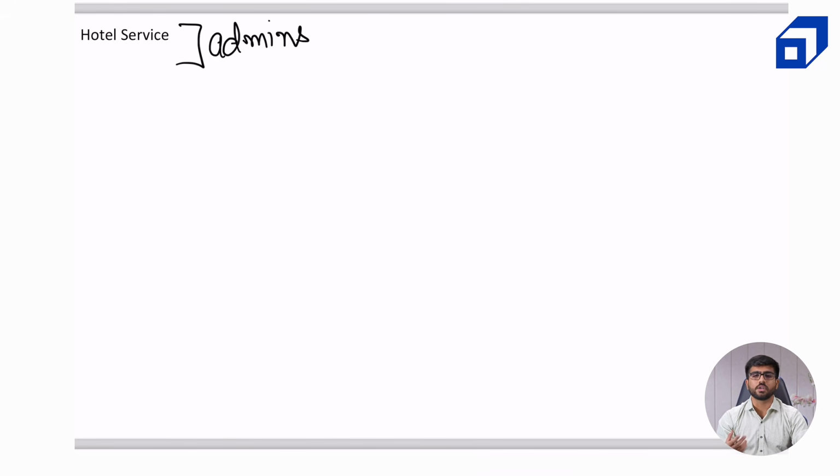Now, you will be asking me why only admins? Let's say a user wants to search some hotels. Cannot we allow the users also to have access to this particular service? Now, one of the reasons why I want only the admins to have access to this is authorization becomes much simpler, because the service is exposed only to the admins. We won't even expose the APIs through the hotel service. That acts as an encapsulation for us. It protects those APIs. Okay, now I will also discuss in detail how we are going to search for the hotels and the rooms, but let's get started first with the hotel service.